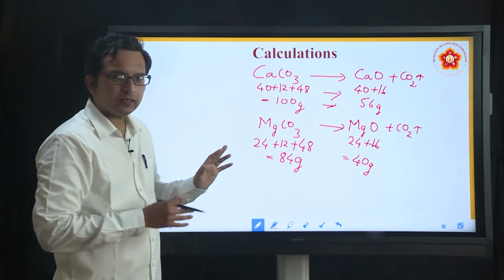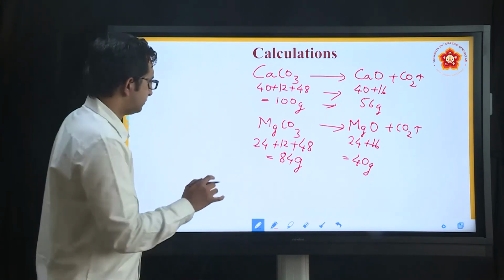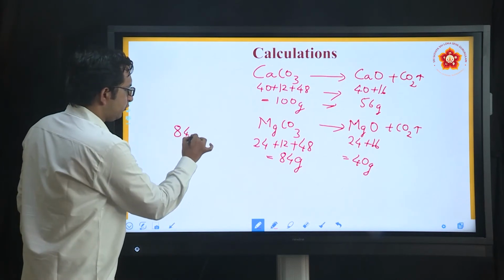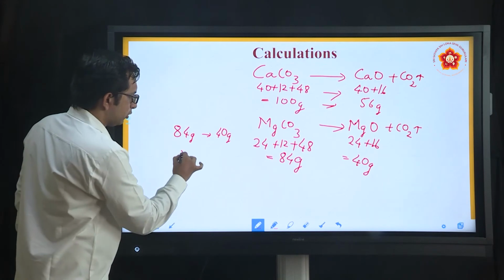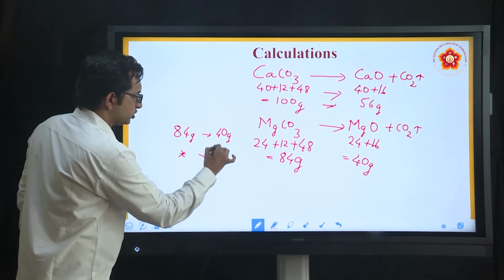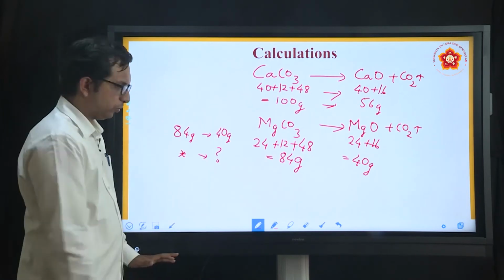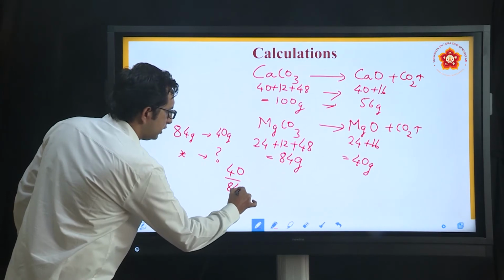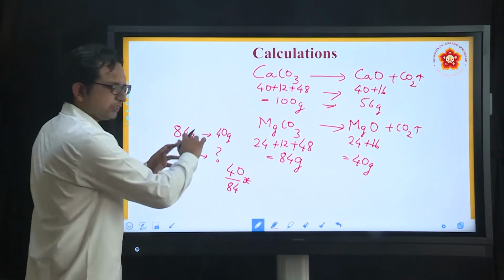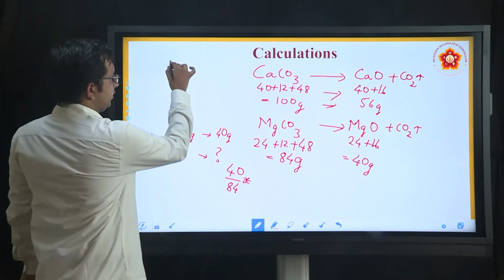We have already considered that magnesium carbonate will be termed in terms of X. So, if 84 gram of magnesium carbonate gives us 40 grams, then for the X component of magnesium carbonate, I can show that it is 40 divided by 84 X, by cross multiplying. The same thing let me employ for calcium carbonate.